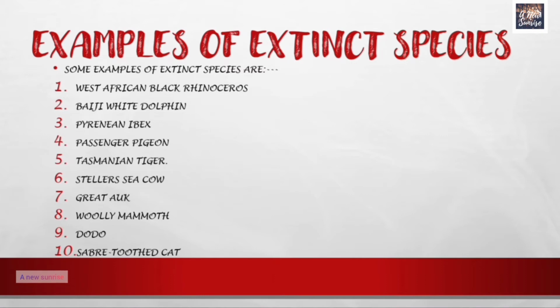Baiji white dolphin, Pyrenean ibex, passenger pigeon, Tasmanian tiger, Steller's sea cow, great auk, woolly mammoth, dodo, and saber-toothed cat. These were the species which have faced extinction, which are no longer available on this earth.